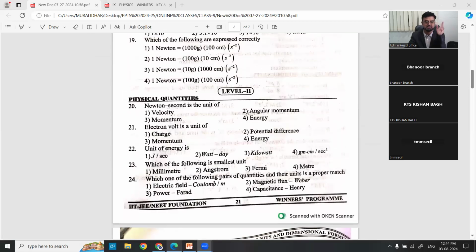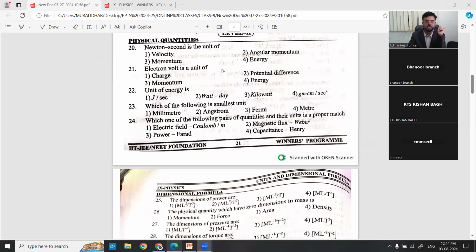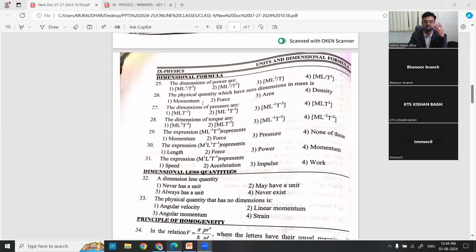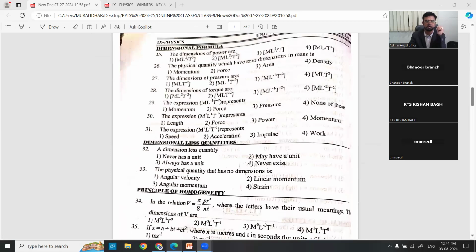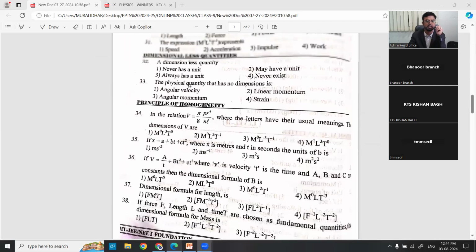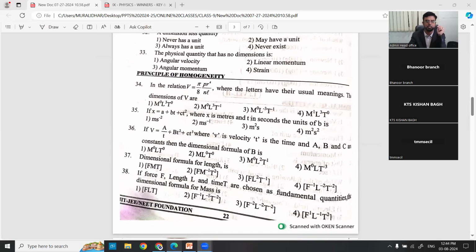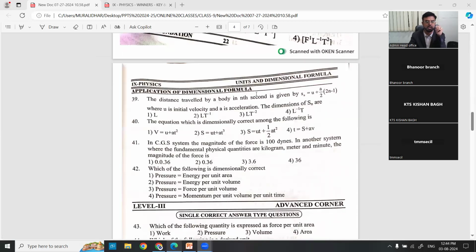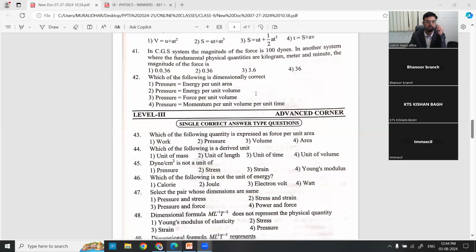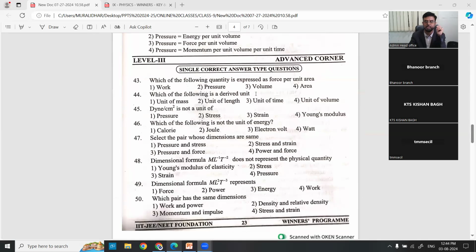With different topics. This is now level 2. I told you Newton's second law is also momentum only. Electron volt, energy, very important bits. Unit of energy. Then next level questions on dimension formula. You know the power dimension formula, work by time. I gave all in your synopsis, directly you can answer. So dimension quantity, homogeneity, how they are useful, applications of dimensions, and all.